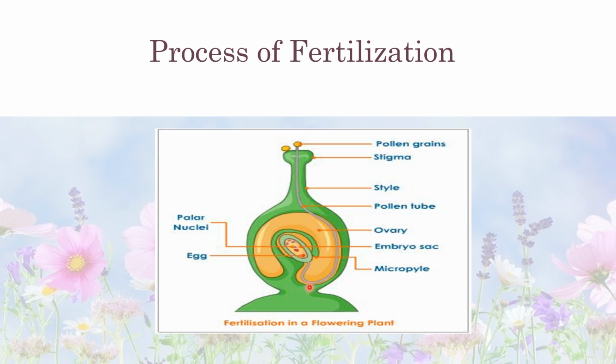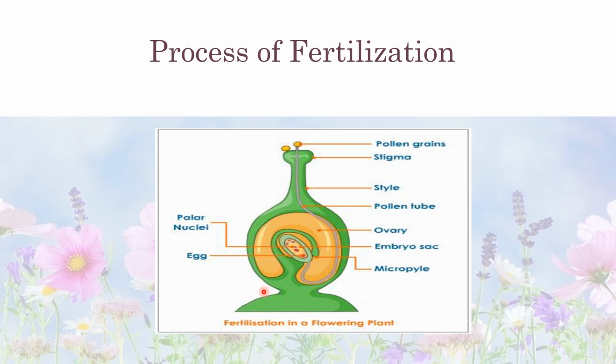After fertilization, some events take place in the flower. The ovary remains attached to the stalk of the flower and grows into the fruit. The ovules develop into the seeds. The wall of the ovary develops into the fruit wall. The other parts of the flower like sepals, petals, styles, stigma, and stamens all fall off.